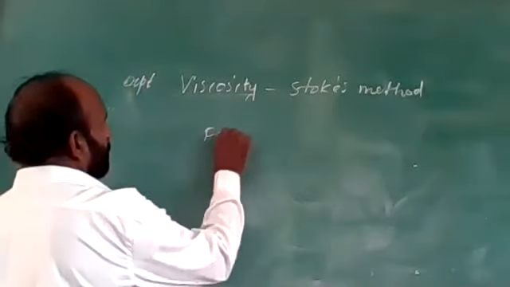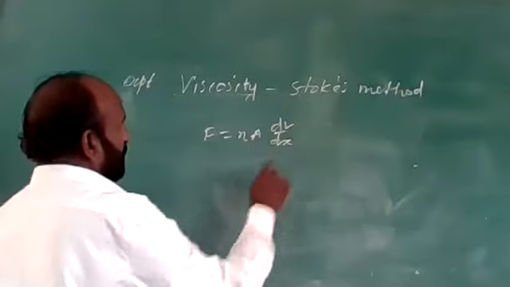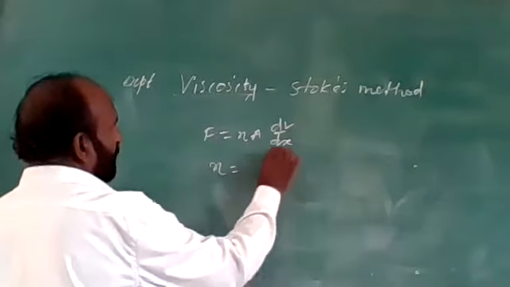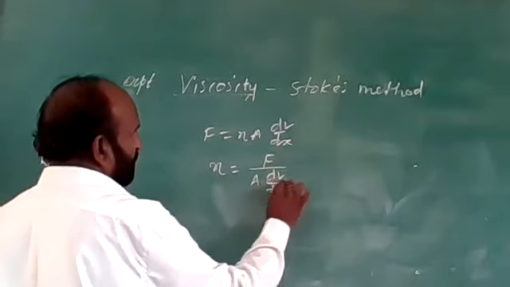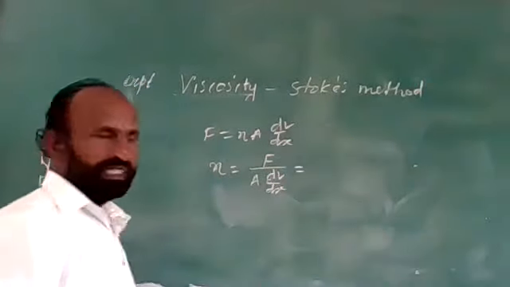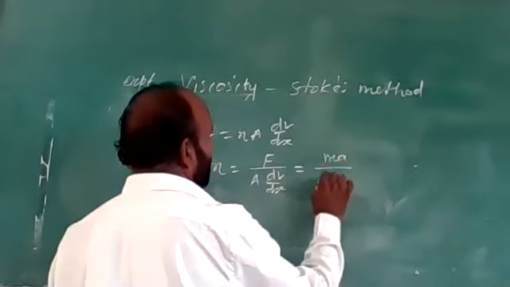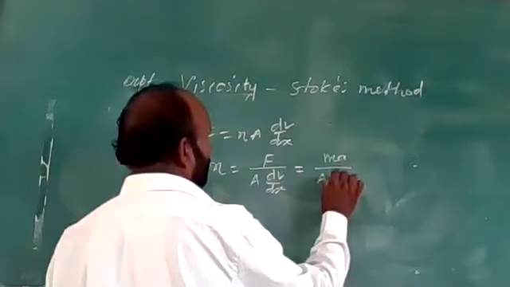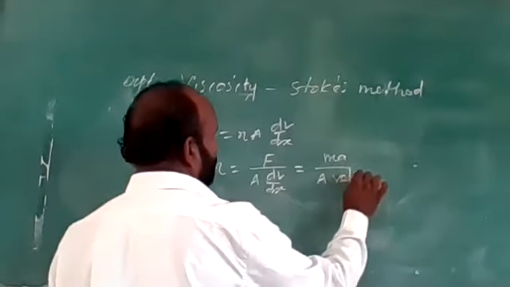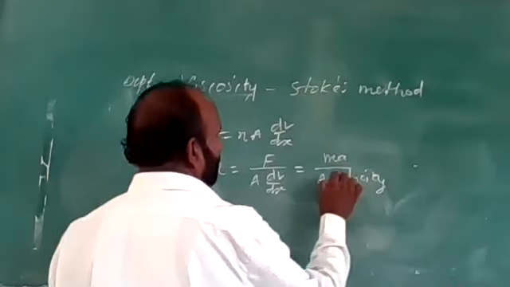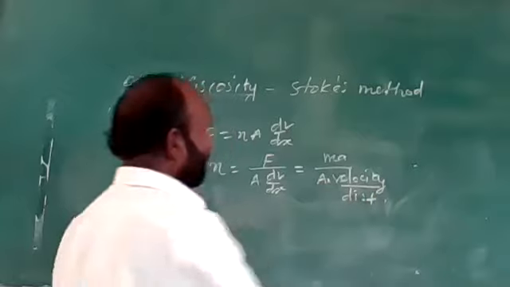So, the units of coefficient of viscosity. Here, the coefficient of viscosity is given by η = F / (A dv/dx). Force is mass into acceleration, upon area, which is velocity upon dx, the distance.